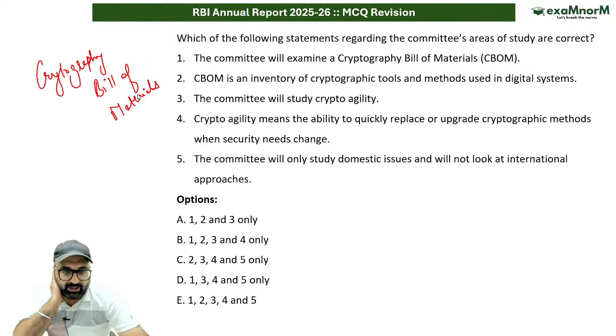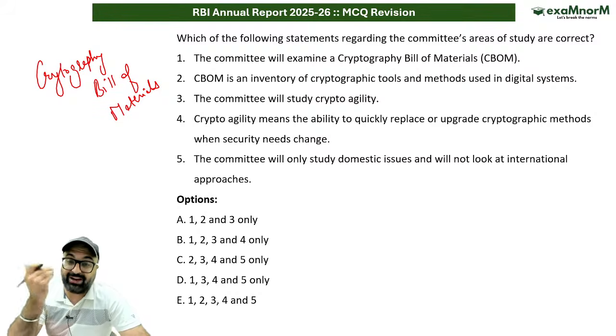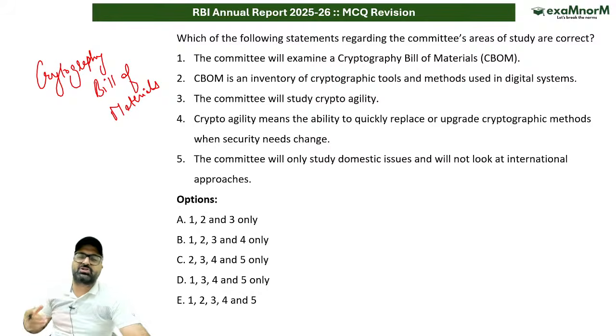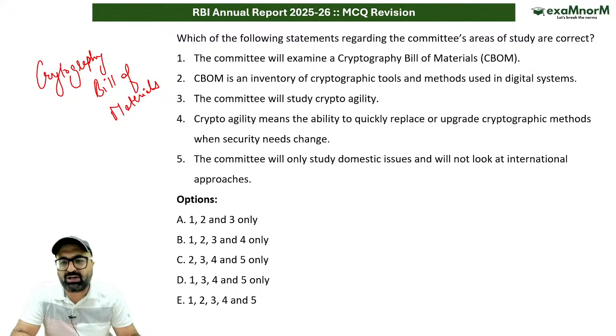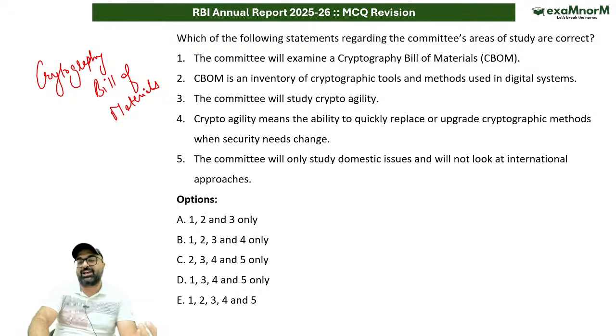If I talk about this particular news, it says that the committee will study several important areas. First of all, the committee will analyze the cryptographic systems used by the financial sector through a cryptography bill of materials, which is essentially an inventory of cryptographic tools and methods used in digital systems. This is important because institutions need to know exactly which security systems depend on current encryption standards that may not remain safe in the quantum era.